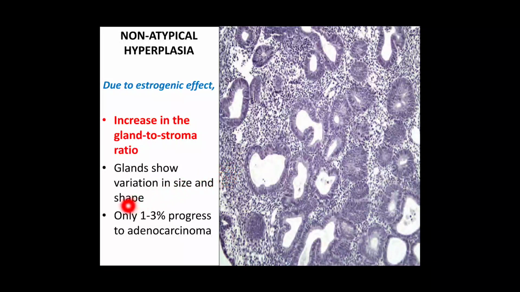in the nucleus, in the cells. Another important point is how many cases can progress to endometrial carcinoma. Only 1 to 3% of cases of non-atypical hyperplasia will progress to adenocarcinoma. So if a patient shows you her report of endometrial biopsy and it states that she has non-atypical hyperplasia, you can counsel the patient that there are only 1 to 3% chances that she can have endometrial carcinoma. So only regular checkups will suffice in her follow-up.